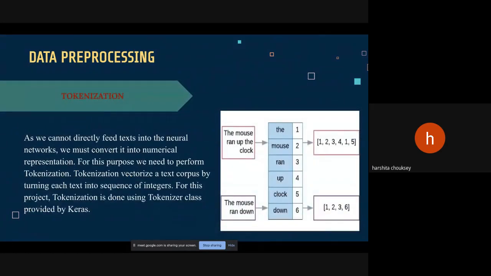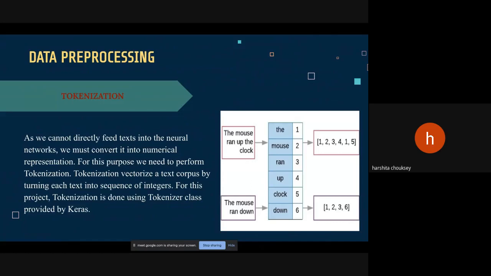Now moving to the last operation, tokenization. For the tokenization part, neural nets do not take text as input, so we must convert all the text into integer or vector representation.